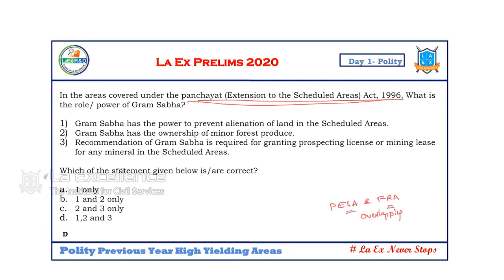In this case, Gram Sabha has the power to prevent alienation of the land in scheduled areas? Yes. Has the ownership of the minor forest produce? Yes. Is required for granting prospecting license or mining lease for any mineral. It is not any mineral. Only in the case of minor minerals, Gram Sabha permission is necessary, not in the case of every mineral. The third statement is wrong. Answer is B only, 1 and 2.